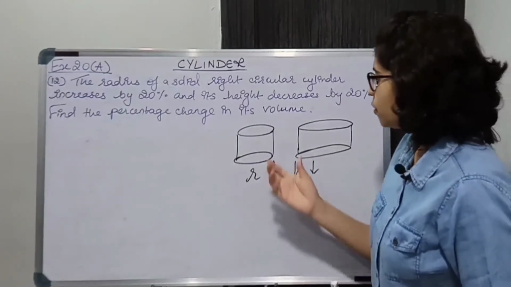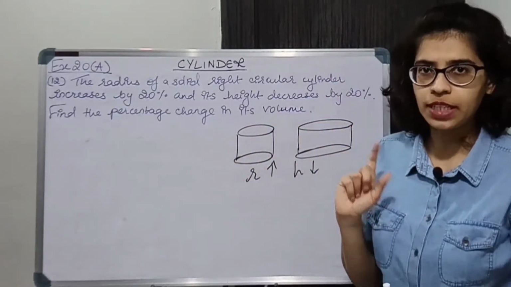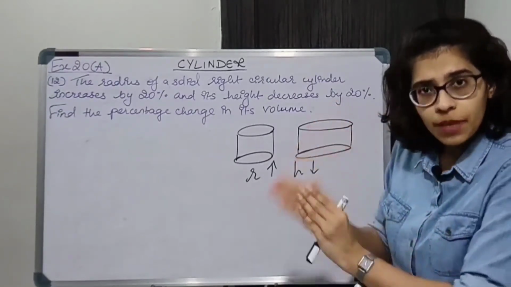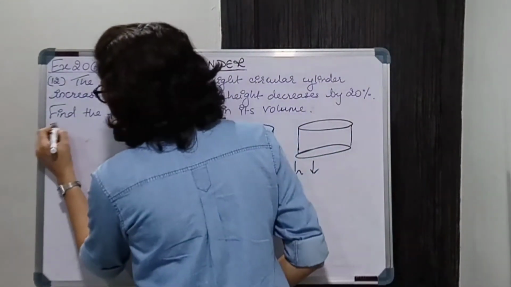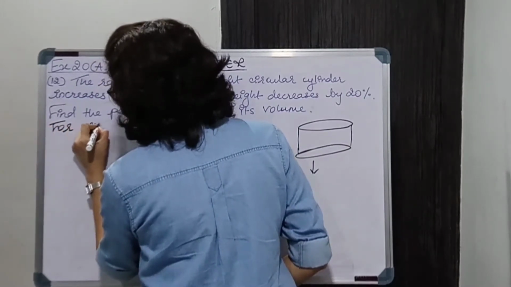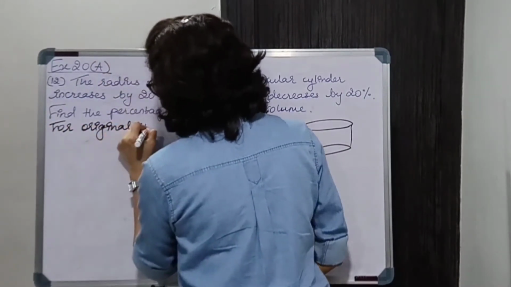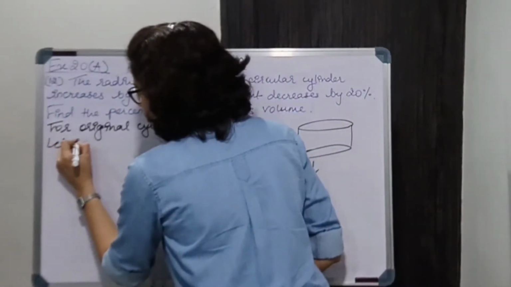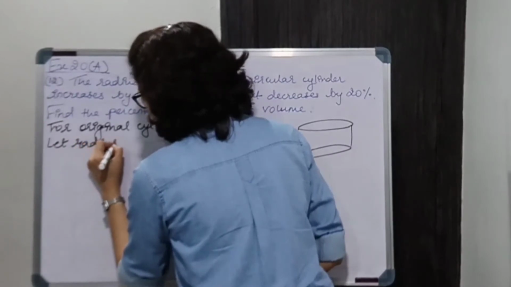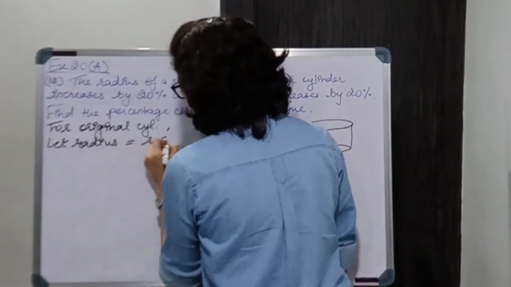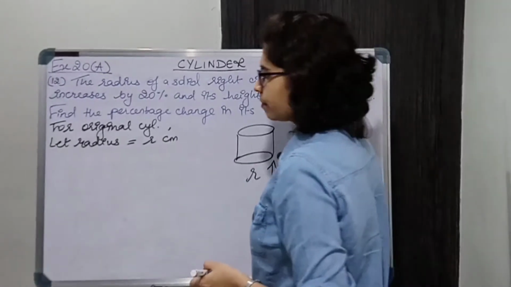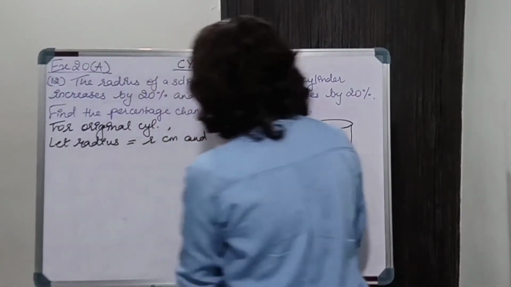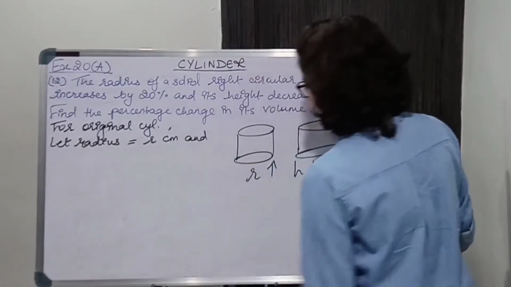Now what we'll do is, first we'll focus on the original cylinder. Okay, so for the original cylinder we have some R and some H. So for the original cylinder, let radius be equal to R centimeter, and height be equal to H centimeter.